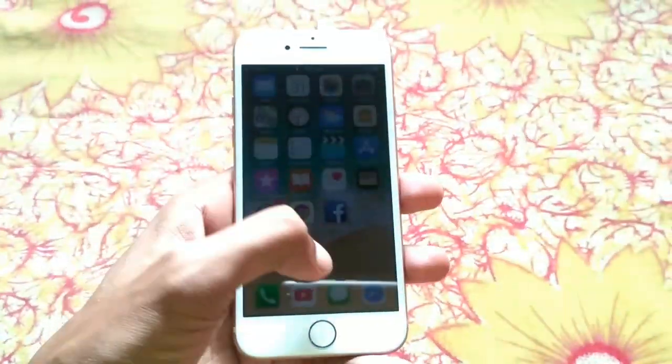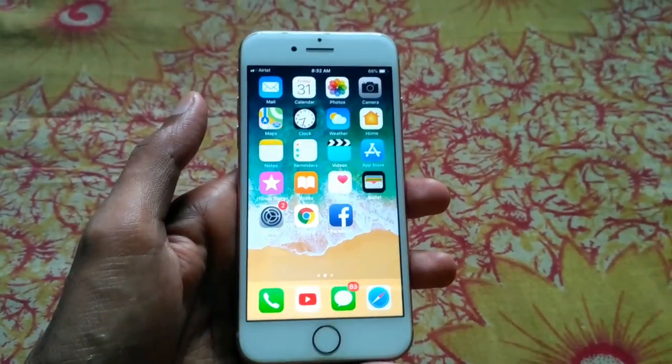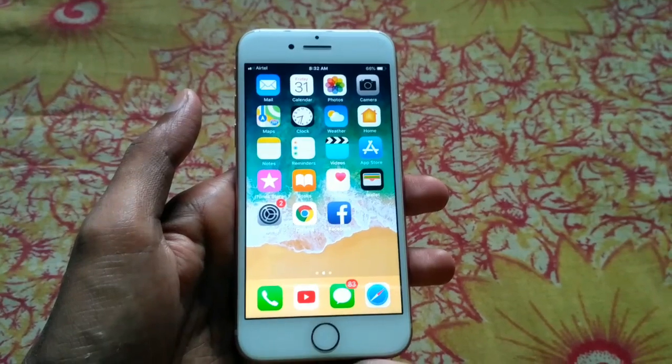In this video tutorial, I will talk about how to activate the home button on the iPhone screen.